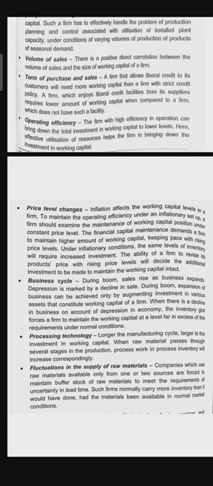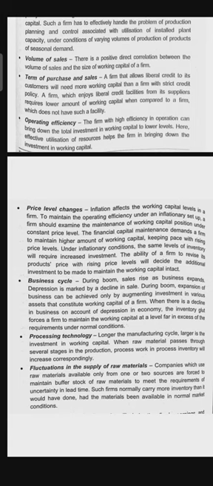So in the higher position, or in the maturity stage or saturation stage, the working capital will be affected. If the business is in the declining stage, then the working capital will change. So the business cycle will affect the working capital. In this point we are seeing what all affects the working capital. These all points are affecting the working capital.